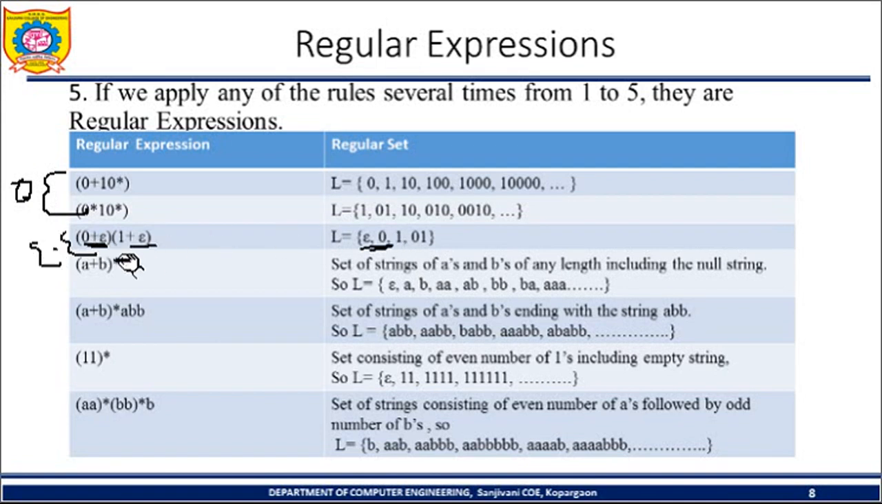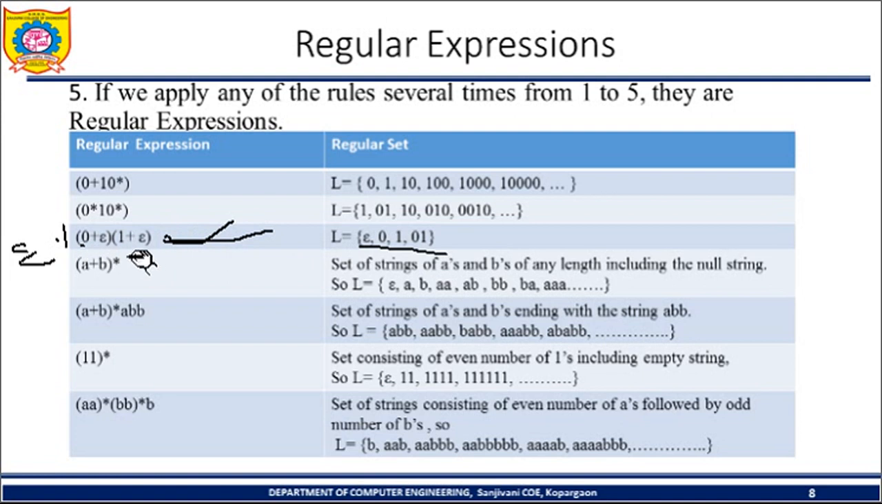After that, from the first bracket I am selecting epsilon, and from the second bracket I am selecting 1, so epsilon dot 1 is equal to 1. From the first bracket I am selecting 0, from the second bracket I am selecting 1, so 0 1. So these are the strings which belong to this particular regular expression. Only these are possible.